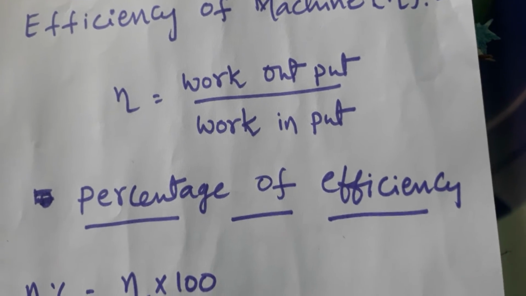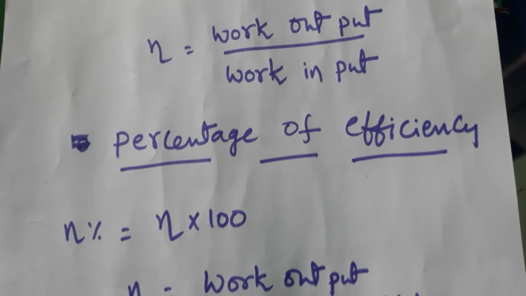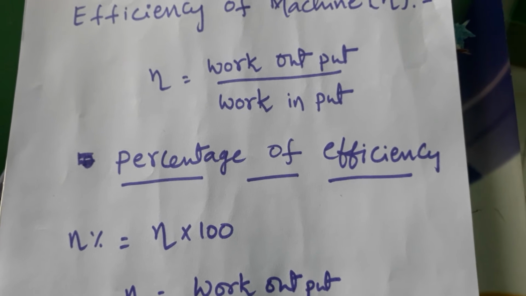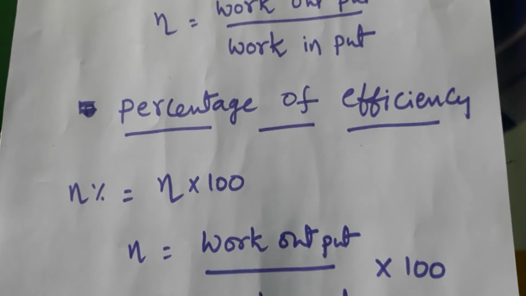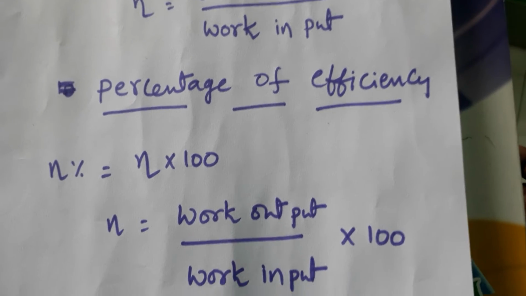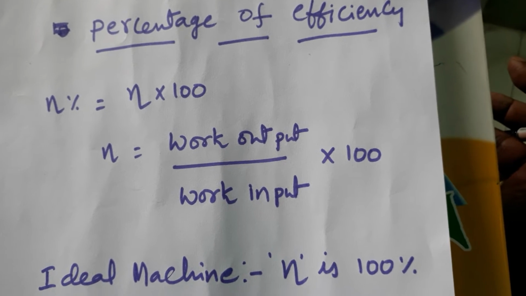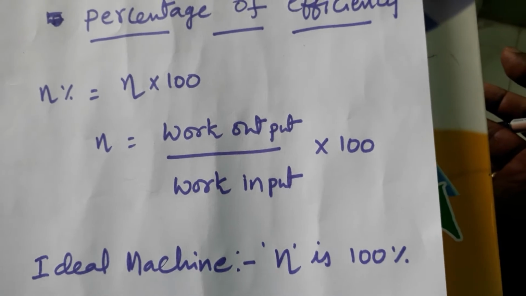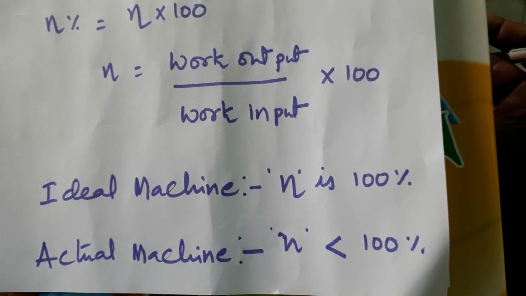We can also find out the percentage of efficiency of the machine. Efficiency is work output by work input. When you multiply with 100, we get the percentage of efficiency. Here, work output by work input into 100 means efficiency into 100, we will get the percentage of efficiency.